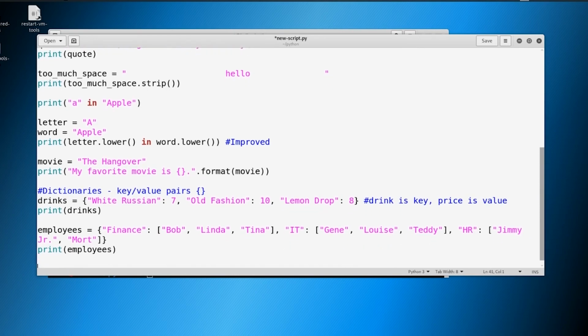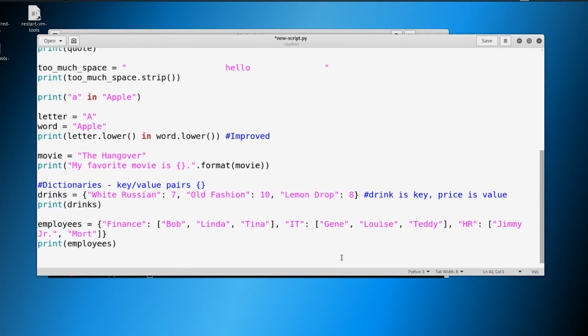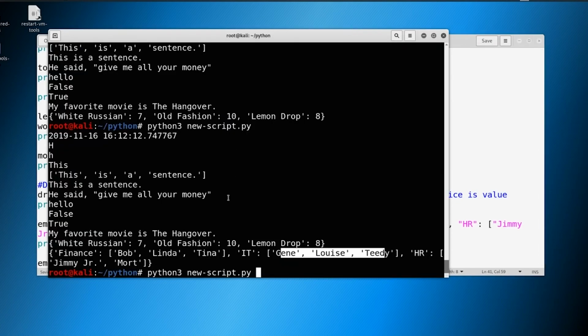All right, so let's say that we want to add a new key value pair. Well, let's say there's a new department called legal. So employees, and let's add in legal. And then we'll say, in legal, there is Mr. Frond. All right. And this will add a new key value pair. Something like this, all right?